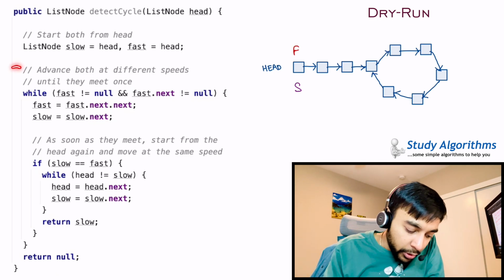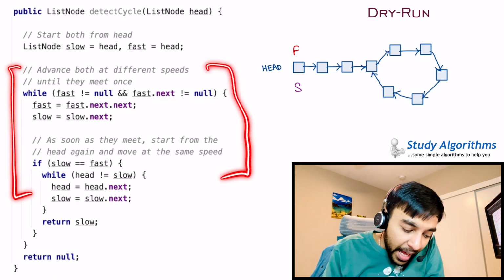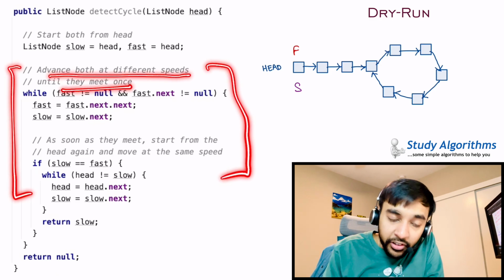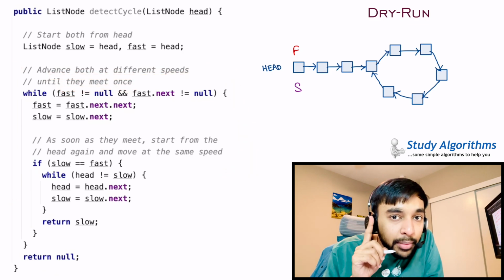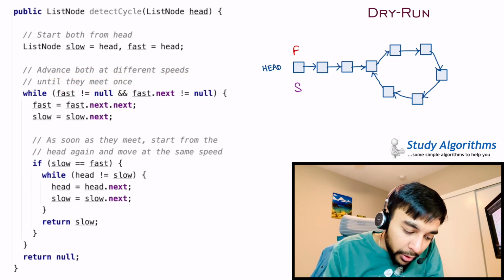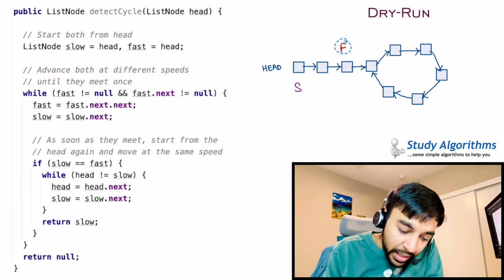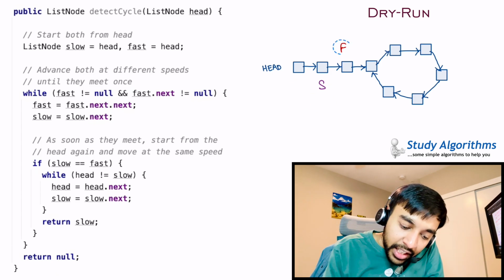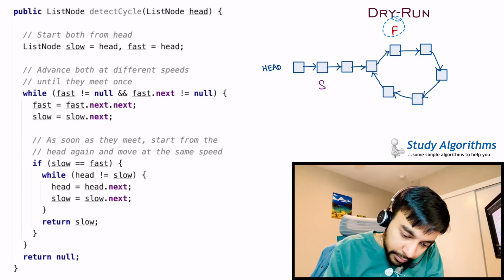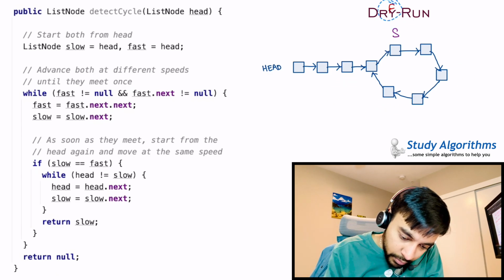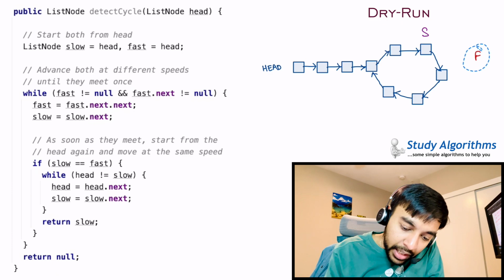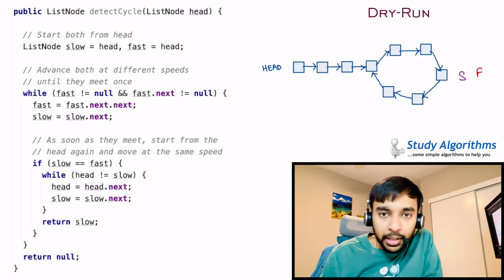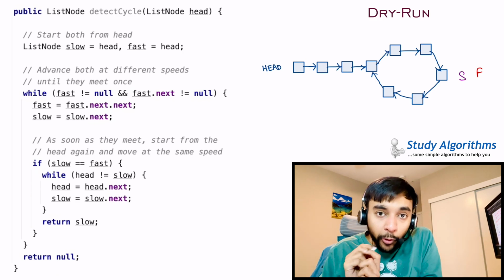Next, what you do is you run a while loop and advance both at different speeds until they meet once. So what will happen over here? The fast moves two places and the slow will move only one place. This will keep on happening, right? Ultimately, the fast pointer and the slow pointer will point to the same node, correct? What do you do next?